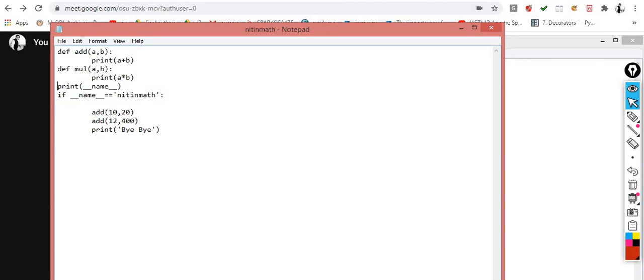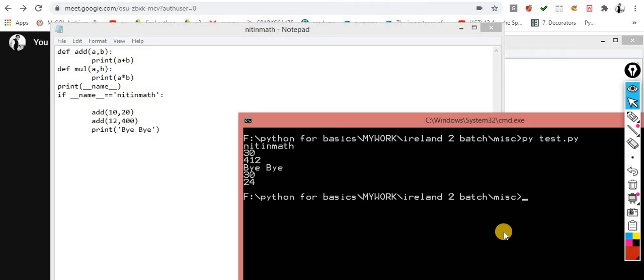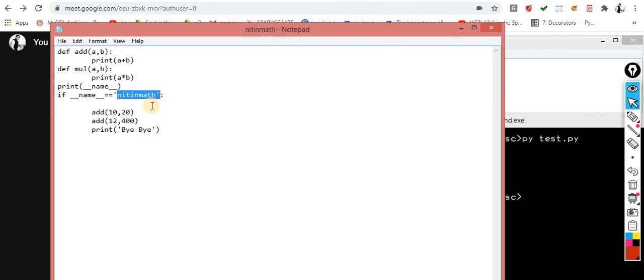So let me clear my spelling as well. Okay, so I am calling indirectly. Now at this point it is working. It will work because you changed the condition. Its condition means now this name variable contains this name.